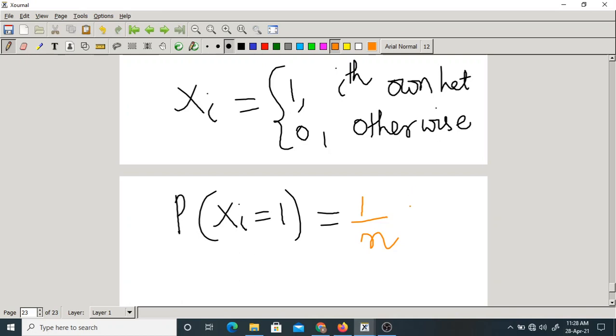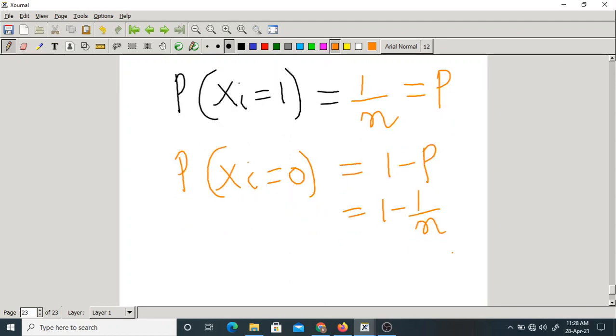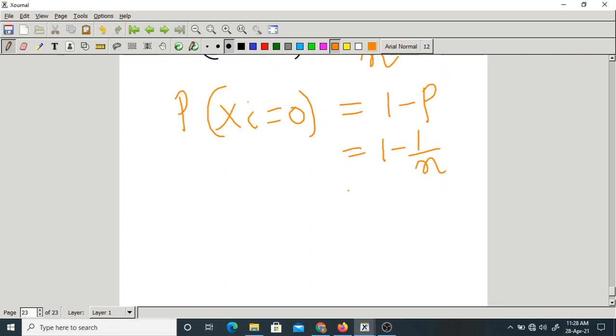We call this p. So the probability that xi equals 0 is obviously 1 minus p, or 1 minus 1 by n, for all i varying from 1 to n.